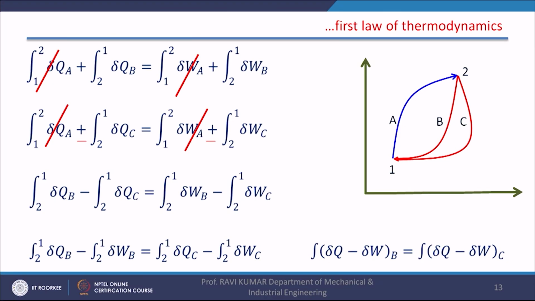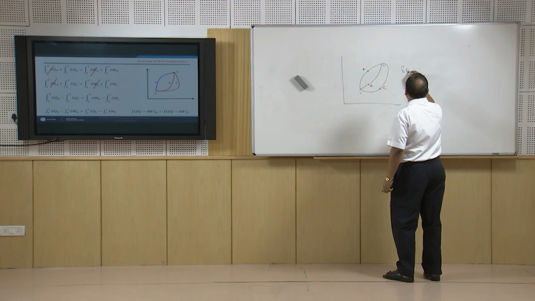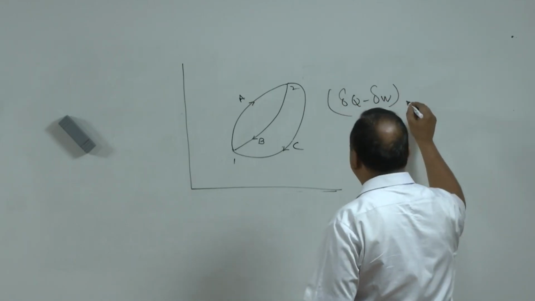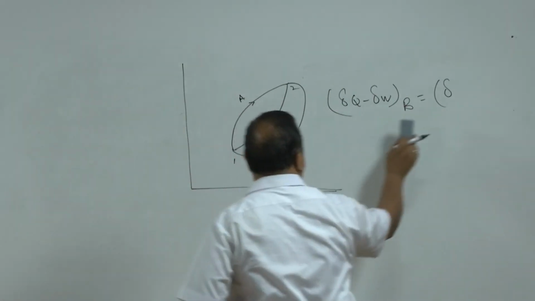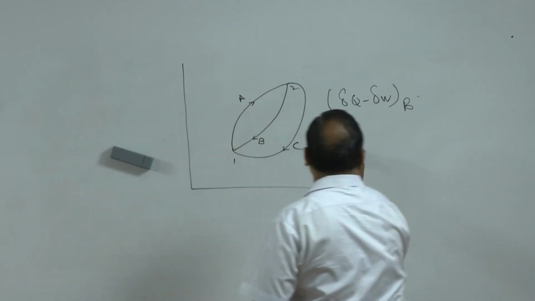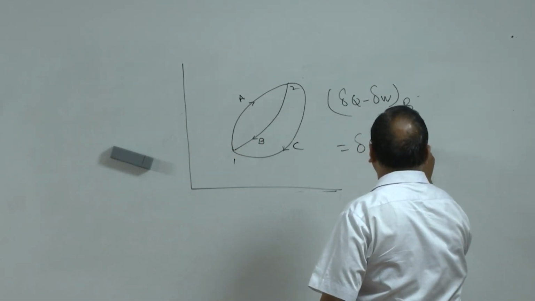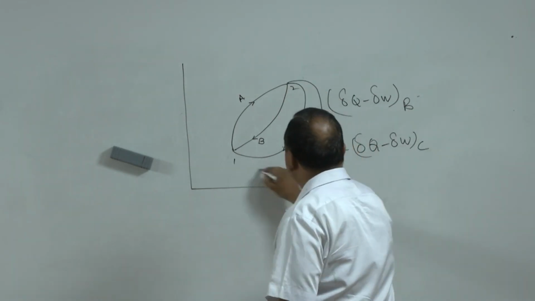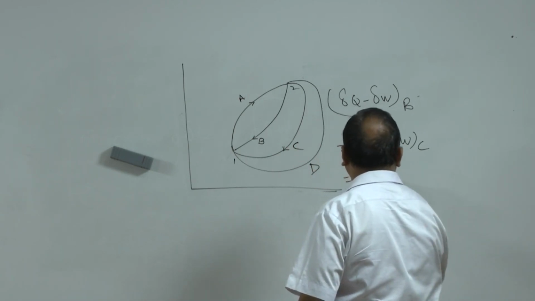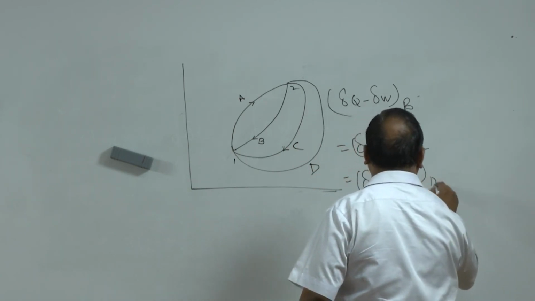And now if you look at this equation and manipulate it again, you can have integral 2 to 1 of delta Q_B minus integral 2 to 1 of delta W_B equal to integral 2 to 1 of delta Q_C minus integral 2 to 1 of delta W_C, or delta Q minus delta W through B is equal to delta Q minus delta W through C. In similar fashion, we can prove that if there is another path D, delta Q minus delta W through D. So all these three are equal.